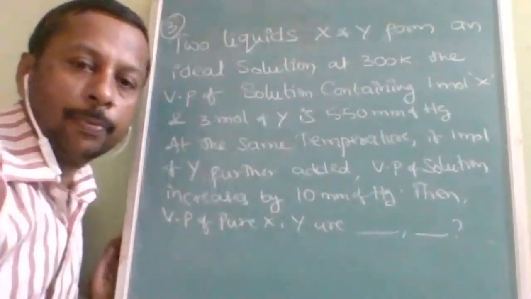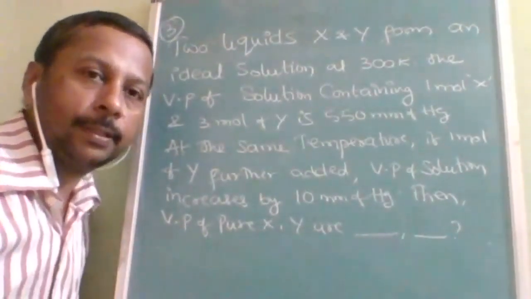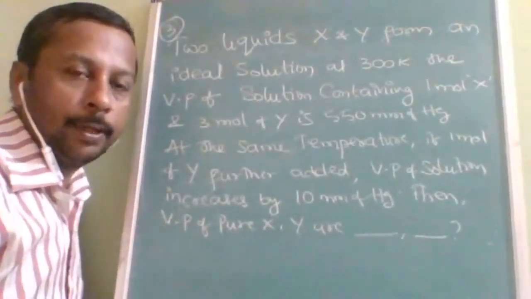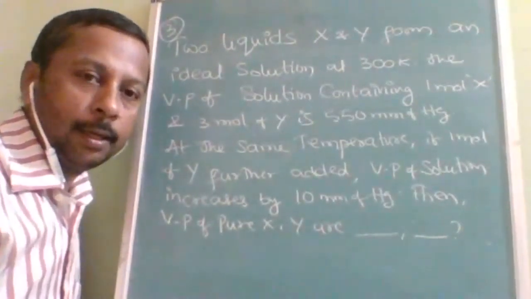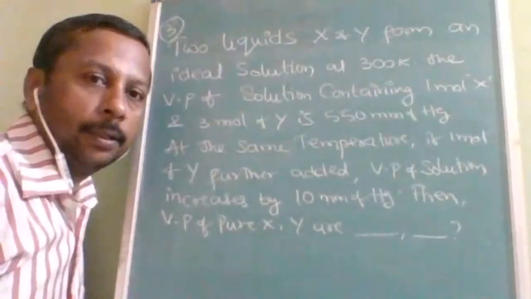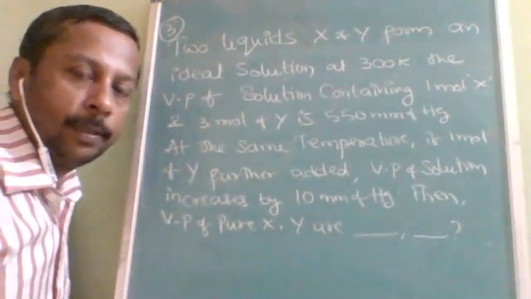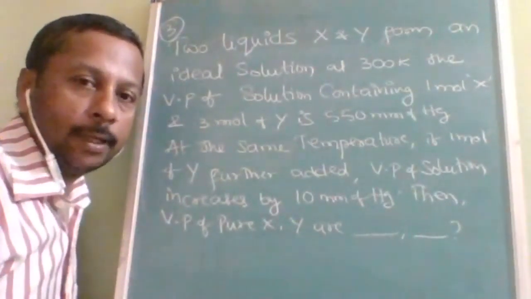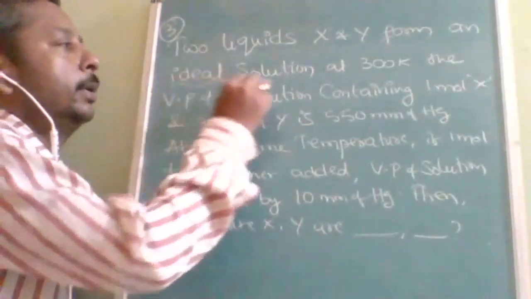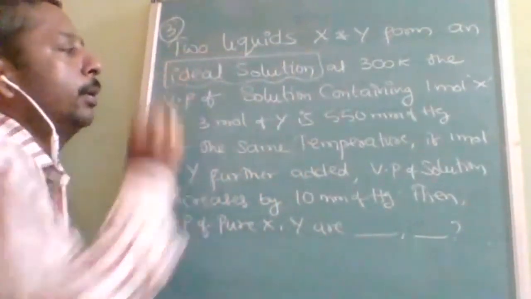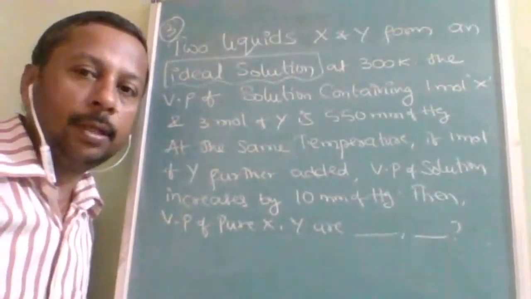This here is another new model of question, which is a previous question also. Read it carefully and try to solve on your own. If not getting, or if you want to confirm, then additional information may be given, so go through the solution. Here I am explaining the question. Two liquids X and Y form an ideal solution. Ideal solution means they are following Raoult's law. He is indicating that you can use Raoult's law at 300 Kelvin.